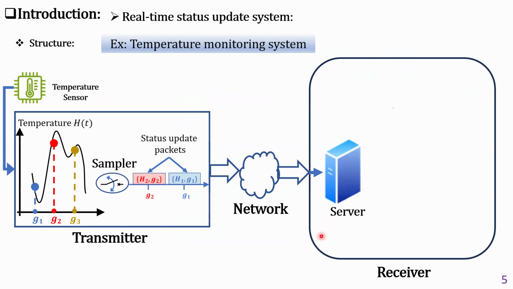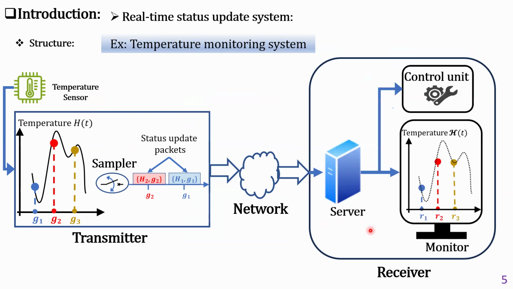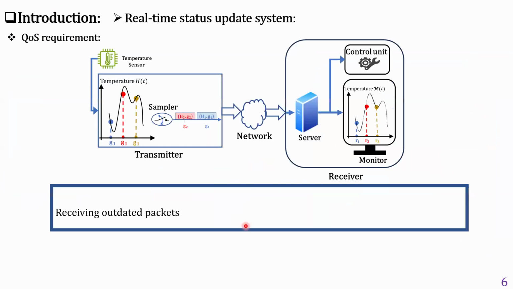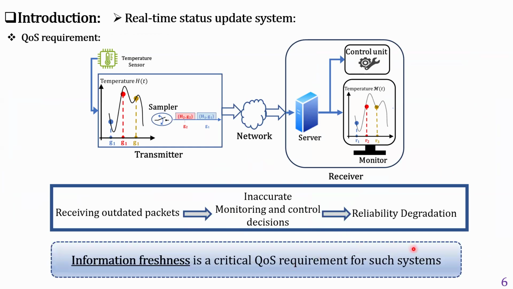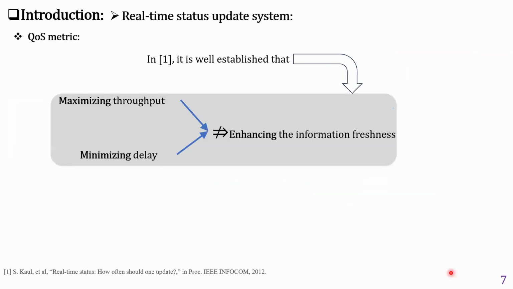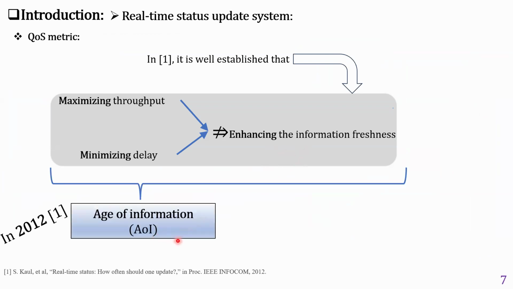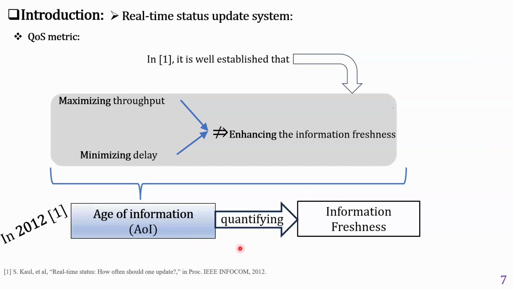The received packets are processed by a server in order to be converted into readable information for monitoring and control purposes. In such systems, receiving outdated packets leads to inaccurate monitoring and control decisions, which degrades the system reliability. Accordingly, information freshness is a critical quality of service requirement for such systems. It is well established that maximizing information throughput or minimizing information delay don't imply enhancing information freshness. Accordingly, a new metric called the age of information has been recently coined to quantify information freshness.